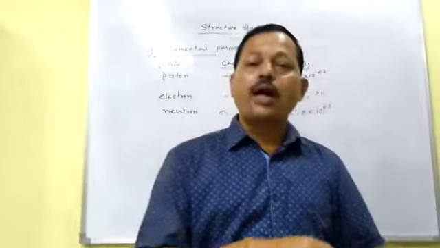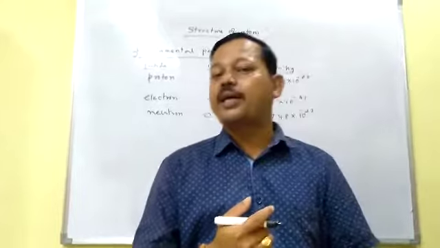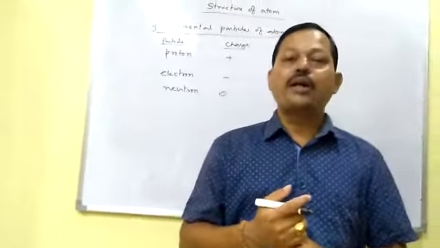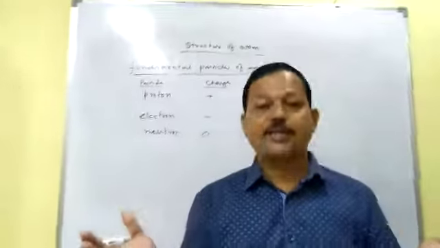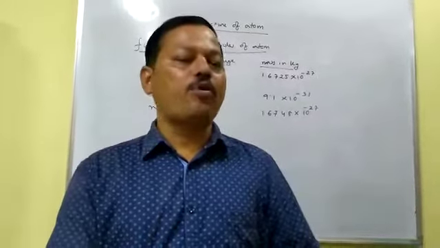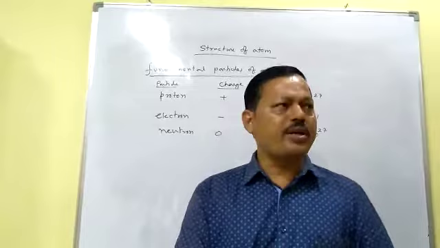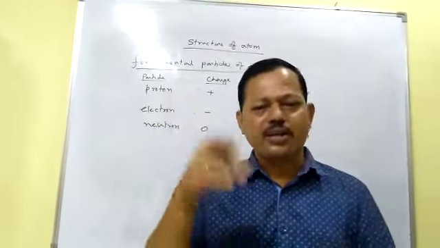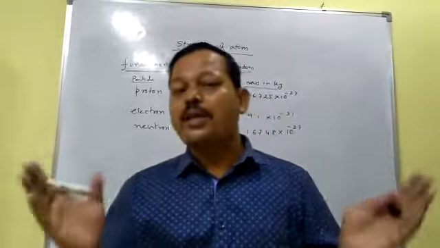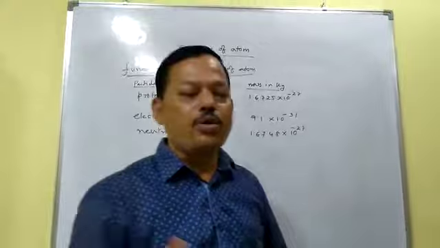So now you will get a new model of atom after Bohr, that is called the quantum mechanical model of atom. This is the model by which you can satisfactorily explain the structure of atom. And this quantum mechanical model of atom is completely mathematical chemistry. So different types of integration and differentiation are involved here. So it's completely mathematical. We'll do the models one by one.